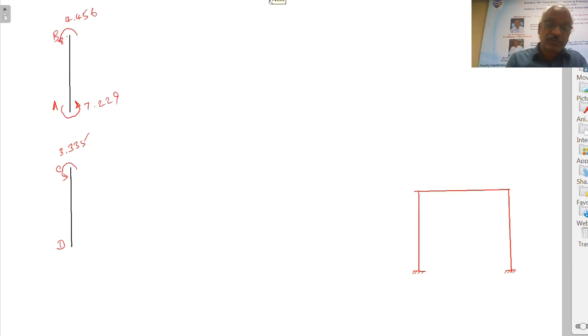Now these are the values. So we know the height of this column is 4 meters. The height of this column is also 4 meters, and here the moment is 0. Now we are going to do the shear force calculations.